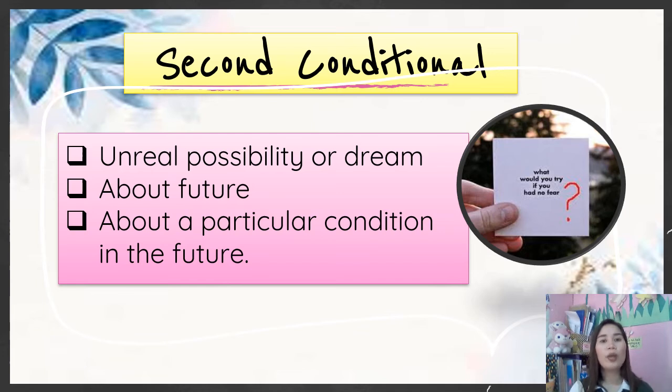This is when you think about a particular condition in the future and the result of this condition, but there is not a real possibility that this condition will happen. So again, second conditional: unreal possibility, or just a dream. And of course, it is hypothetical or just a guess, not proven. All right, so that is second conditional.